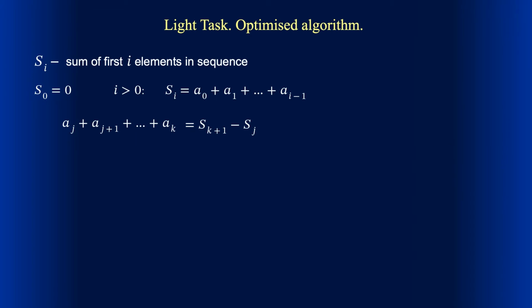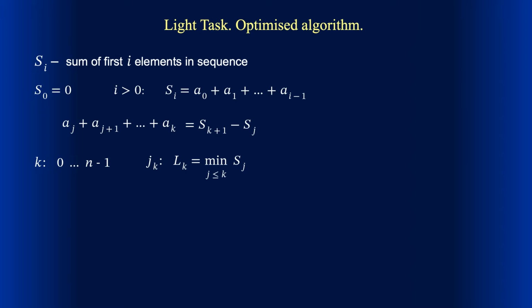This equation shows that for a given upper index k, the maximum sum is obtained with lower index j giving the minimum value of Sj. This suggests the following algorithm. For each k from 0 up to n-1, find the index jk no more than k, giving the minimum value of S. This minimum value we denote with Lk.